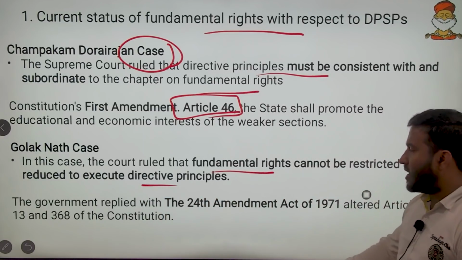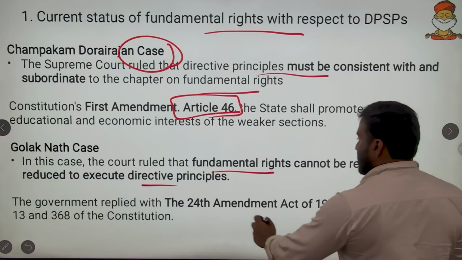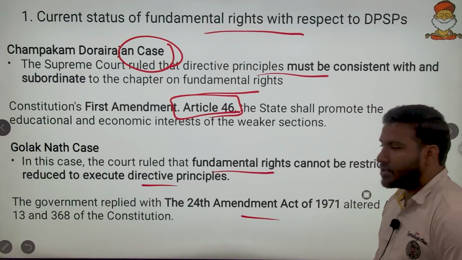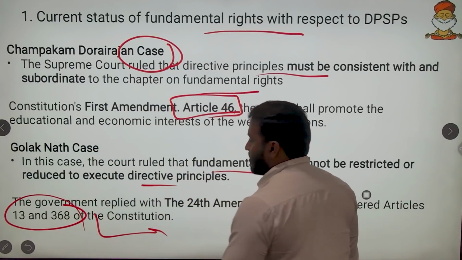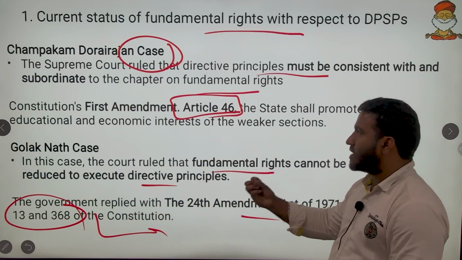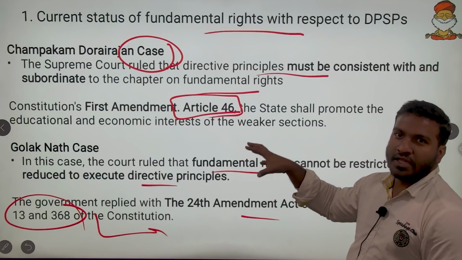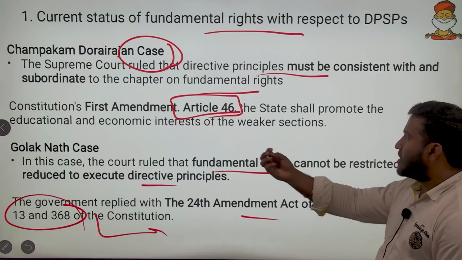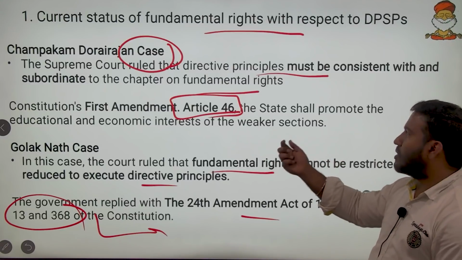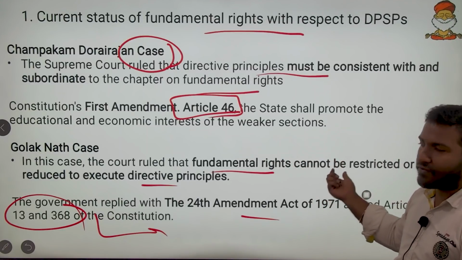Then the government replied with the 24th Amendment, which altered Article 13 and Article 368. We know that the amendment clause was amended so that both the procedure and the power were included. The clause reads: the power to amend the Constitution and the procedure thereof.